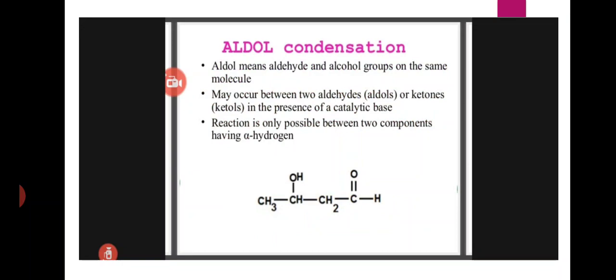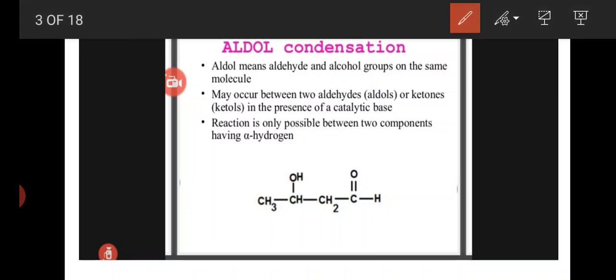The two reactants should contain alpha hydrogen, and then only will the aldol condensation reaction take place.